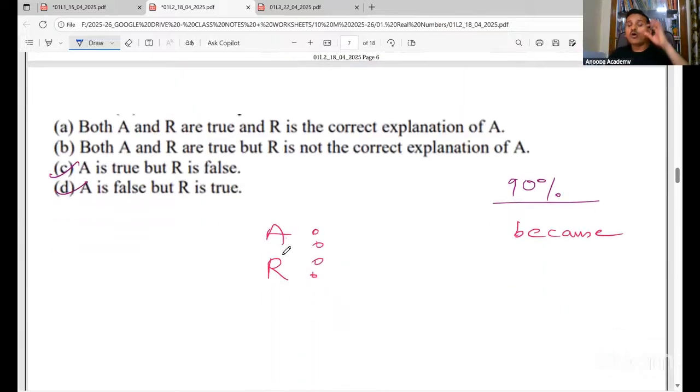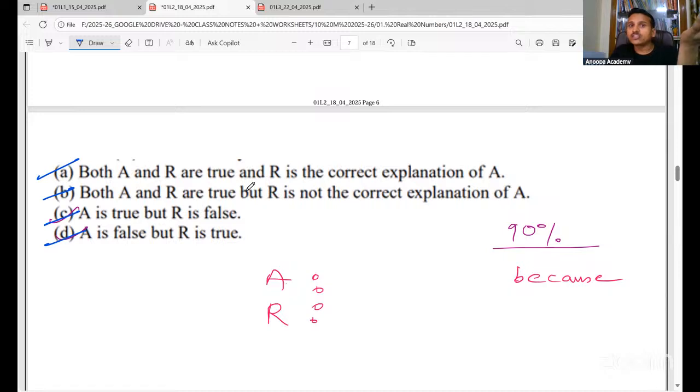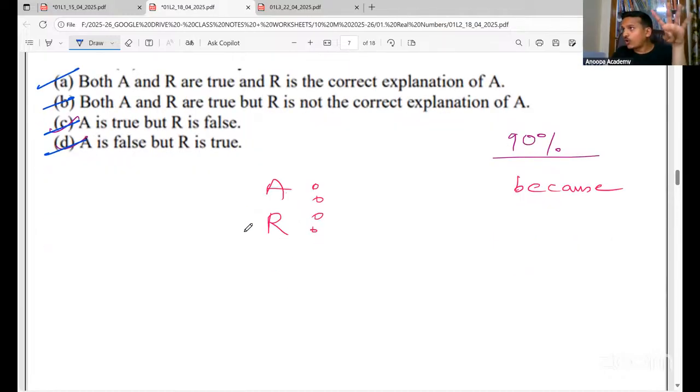Now, for all the assertion reason questions, all the 4 options will always remain like this only. They will not change. So I request everyone to learn it. I had actually requested this long back when I took this lecture, on 18th of April. I had told everyone to learn all this. All the 4 options you have to learn.